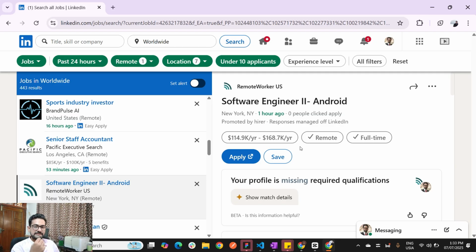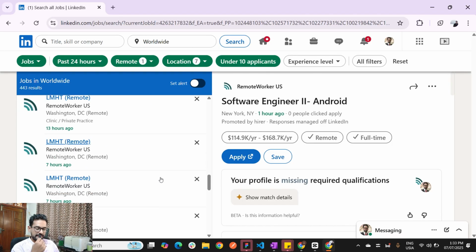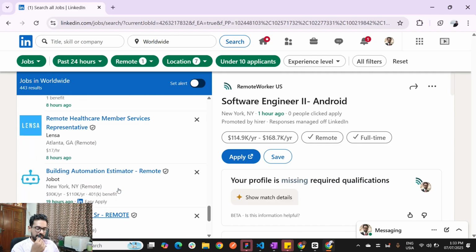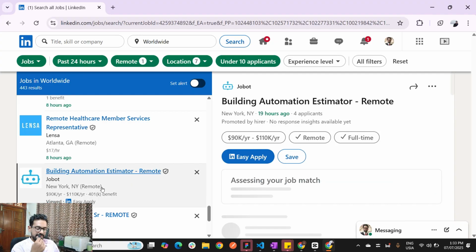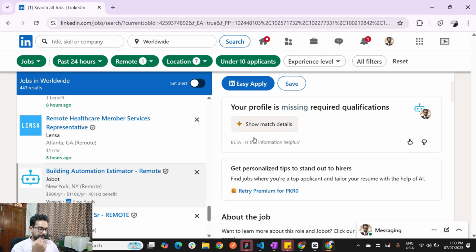So this is a very good place. You can hunt different jobs. We are actually looking for dollar-based, US-based jobs in LinkedIn. You can also see there are a lot of opportunities available. Mostly are in remote phase, right? Let's say we select this building automation estimator. This is a completely remote based job. They have mentioned it. Only 4 applicants are there, and it was posted around 19 hours ago, and it is also paying a great and handsome amount of salary, around 90K per year.